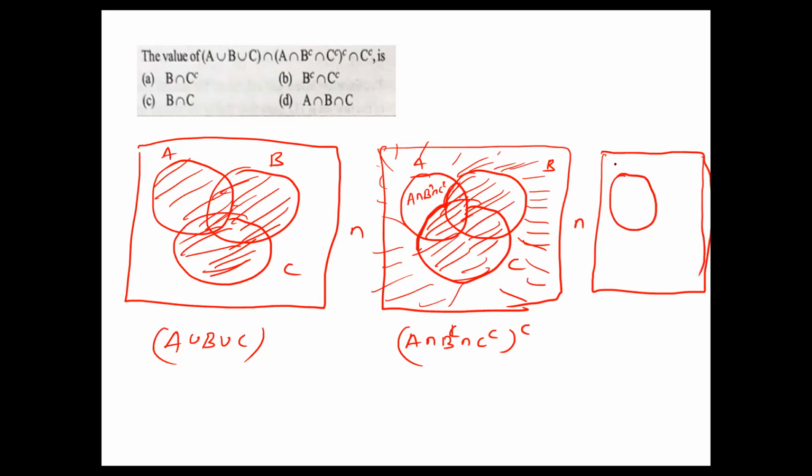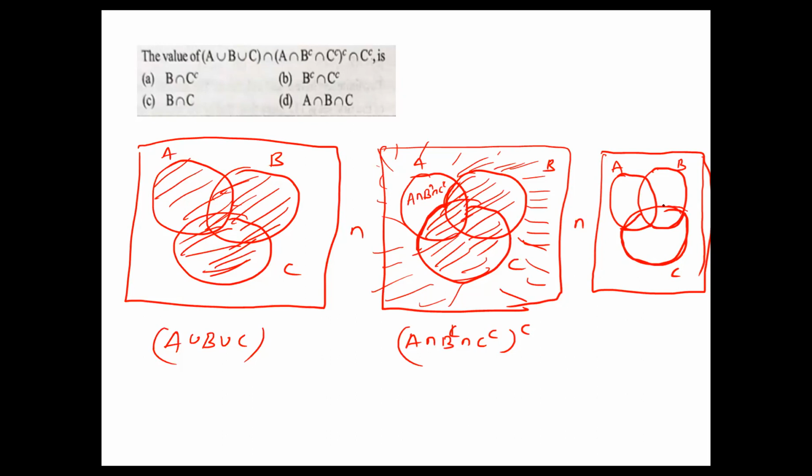This is A and this is B and this is C. Here, C dash means what? C dash means these are C only. Yes. This is only C.